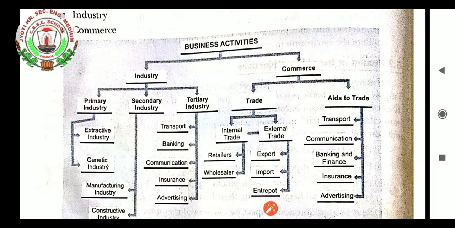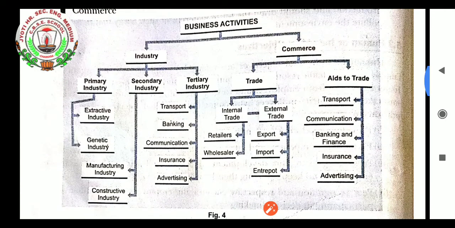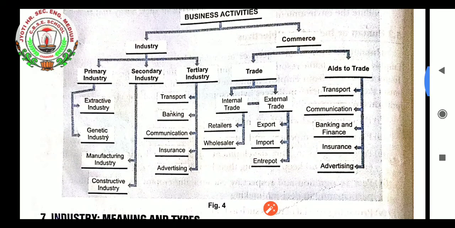Business activities are mainly classified into two, that is industry and commerce. This industry is that place where the goods are brought and converted into finished products. These industries are of three types: primary industry, secondary industry, tertiary industry. Primary industry is of two types: extractive industry, genetic industry. In the same way, secondary industry is also of two types: manufacturing and construction industry. Whereas tertiary industry is of five types: transport, banking, communication, insurance and advertising.